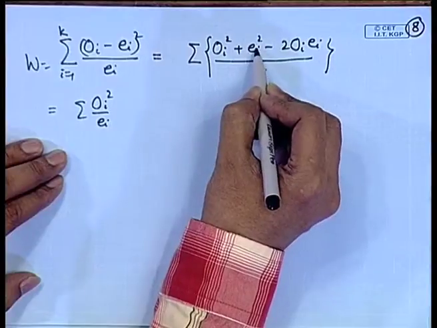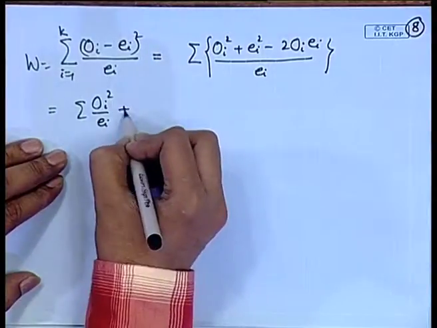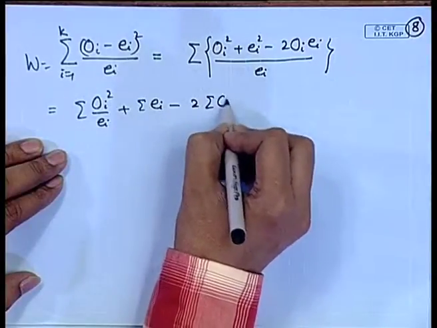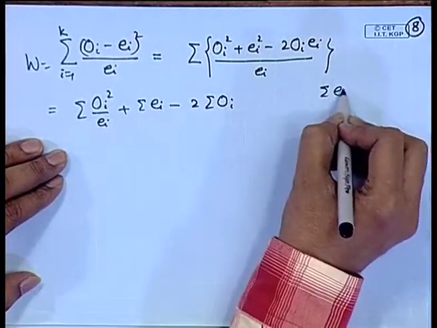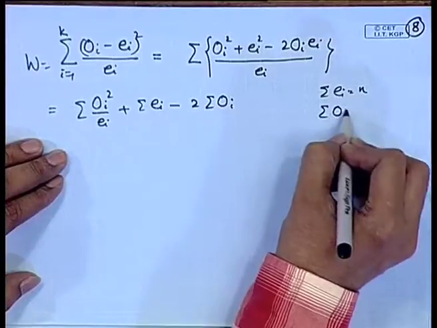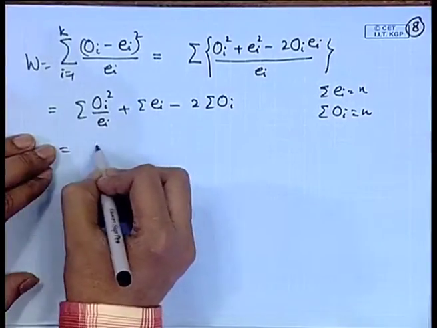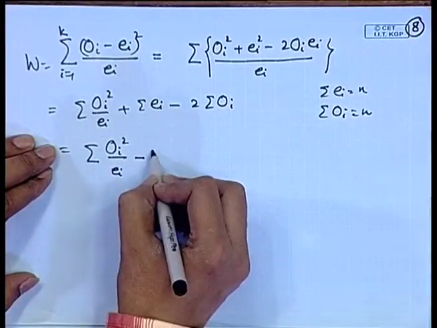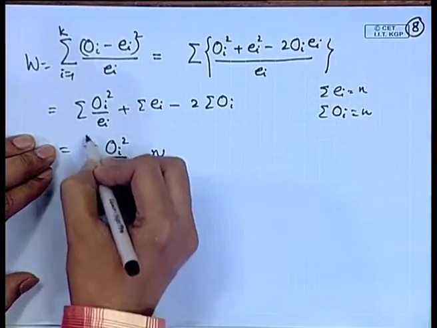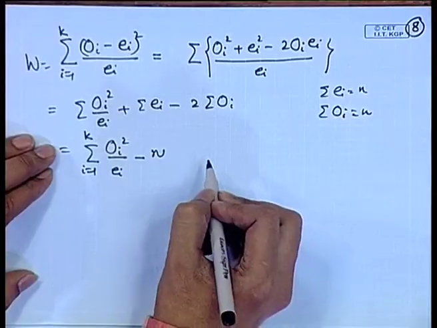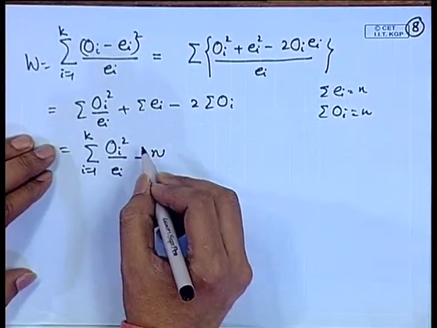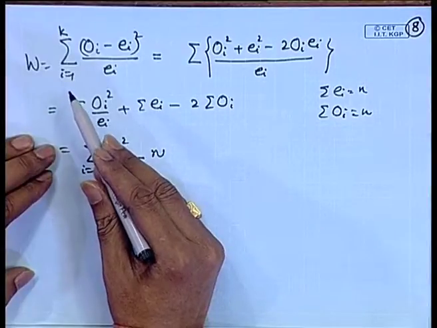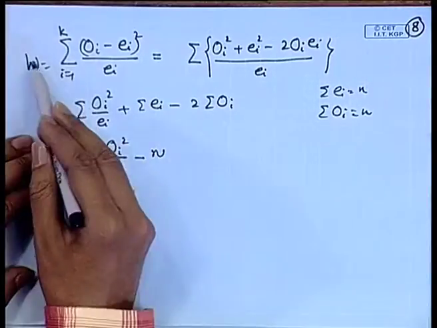Now, the next term here is EI and then summation. So, summation EI is actually n minus twice summation OI. So, summation EI is n and summation OI is also n. So, this becomes simply sigma of OI square by EI minus n, I is equal to 1 to k. So, this is an alternative formula for W.